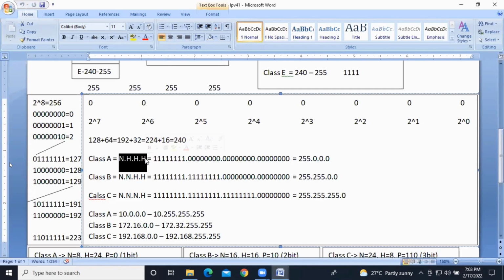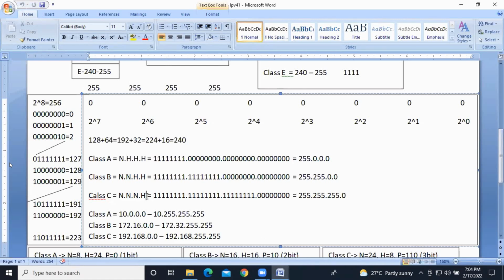Class A, 1 network and 3 hosts. Class B, 2 networks and 2 hosts. Class C, 3 networks and 1 host. You just need to remember this.